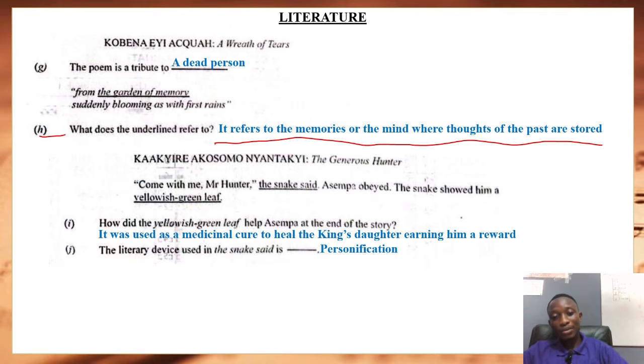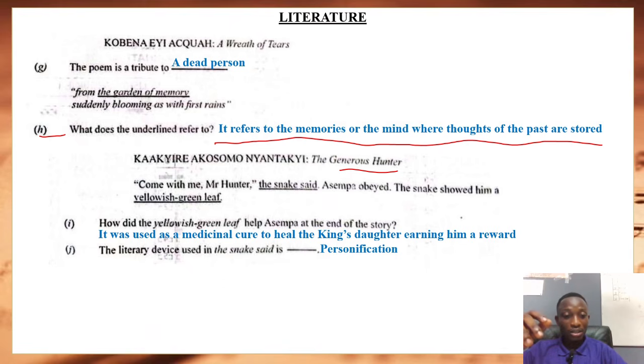And finally, we have The Generous Hunter. Come with me, Mr. Hunter, the snake said. Asempa obeyed. The snake showed him a yellowish green leaf. And I says, how did the yellowish green leaf help Asempa at the end of the story? According to the story, he used this yellowish green leaf as a medicinal cure for the king's daughter who wasn't feeling well, and that earned Asempa a reward.